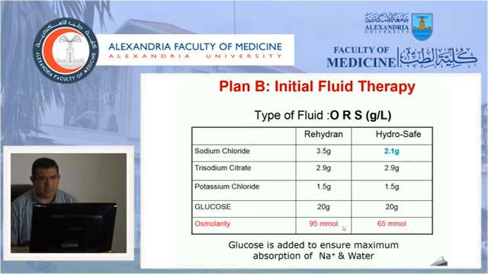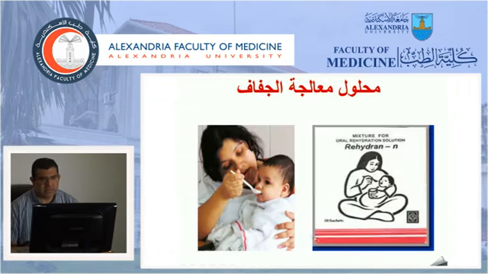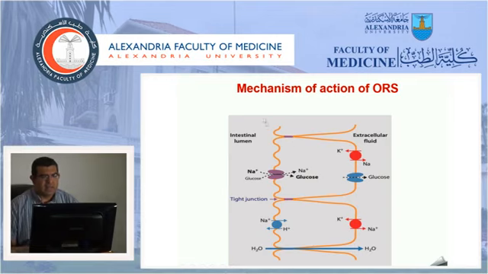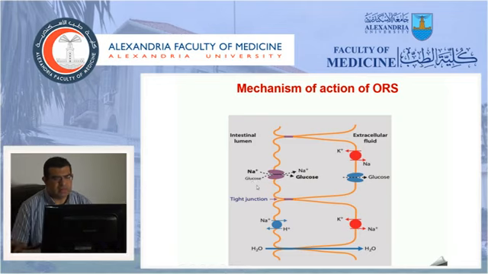Glucose is added in every type of ORS because it will help the absorption of sodium and water, as you see in this slide. The mechanism of action of ORS depends on a receptor, or a special gate, in the anterior side border facing the lumen. This gate is capable of absorbing sodium, and this capability is much enhanced when glucose is present. So when you give an ORS containing sodium and glucose, both of them will be absorbed more efficiently together with water, which will cause the fluid to be shifted again to the extracellular fluid.